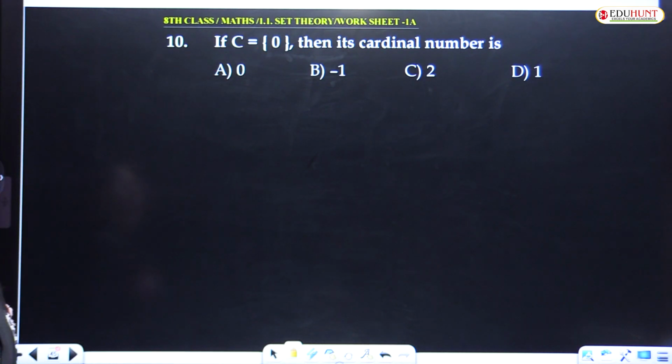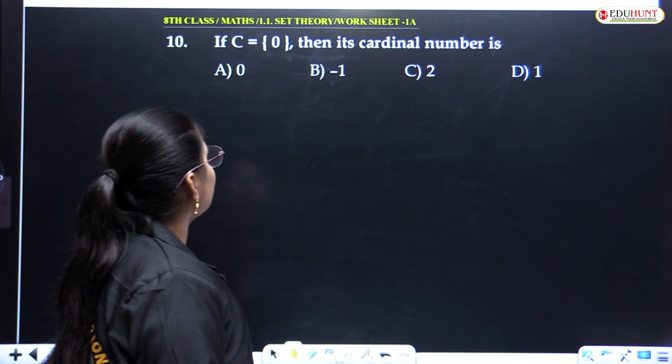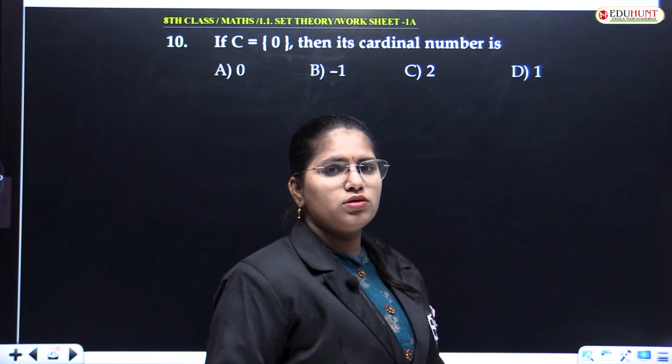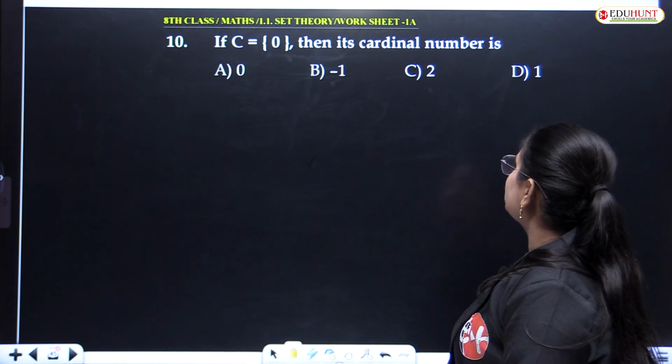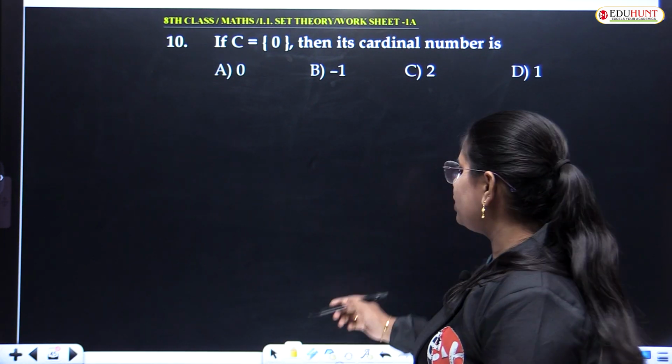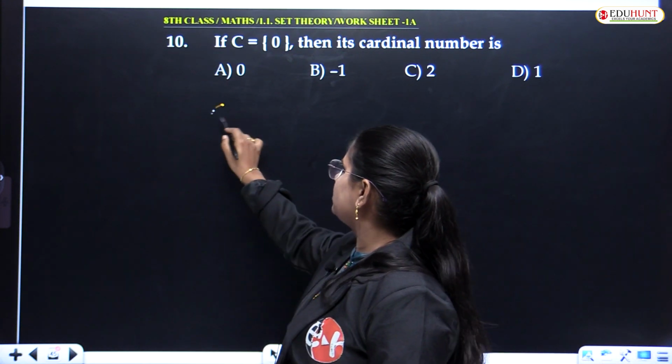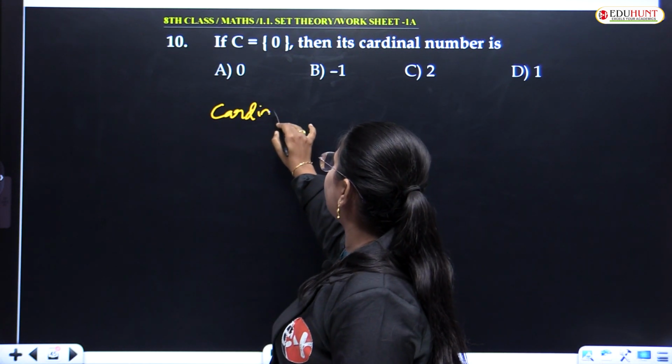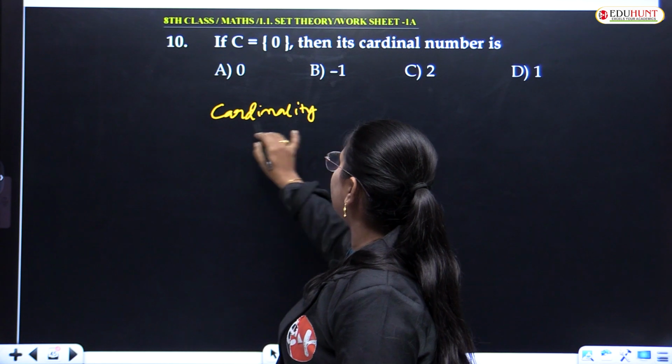Right. If C is equal to the singleton set {0}, then its cardinal number is? How do you define cardinality?